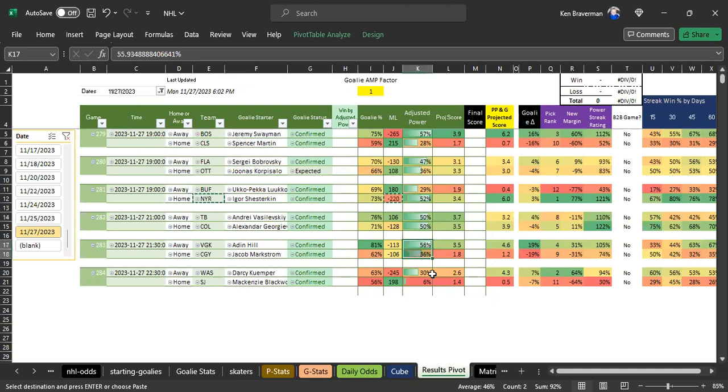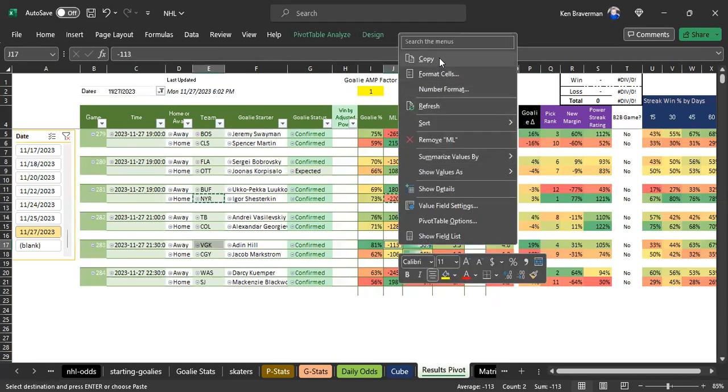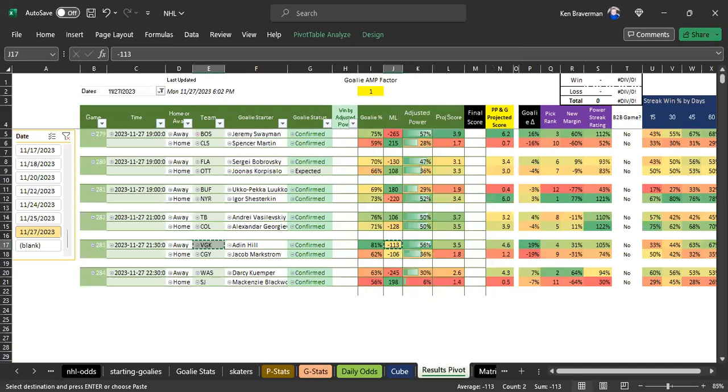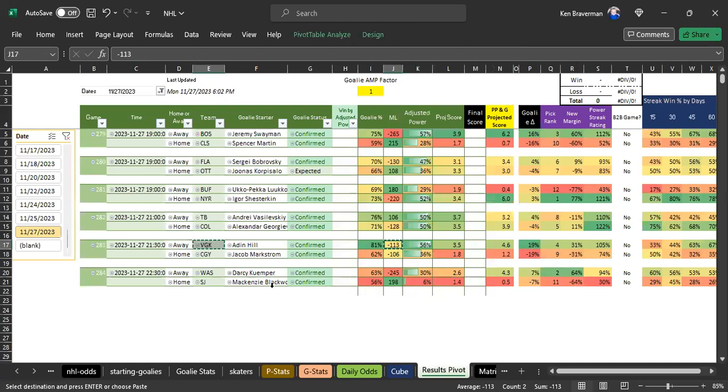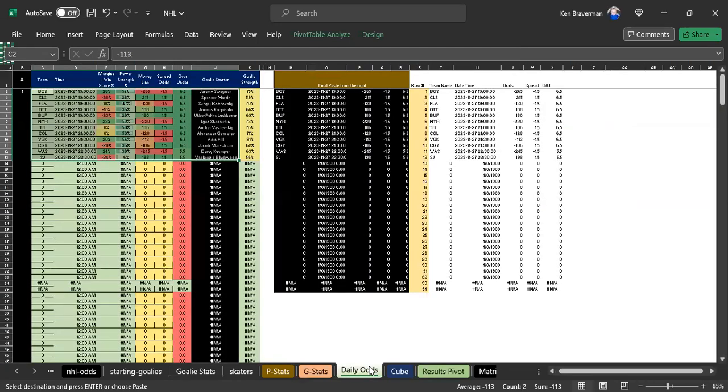Vegas and Calgary. Here, this line is really not bad for Vegas, and they have one of the strongest win strengths on there. So we're going to take Vegas as well. And then we have the most fun game for those of us who are local to the Washington area, which is this Washington-San Jose game. What I found most interesting about this game was that the over-under is set at 5.5 for some reason.